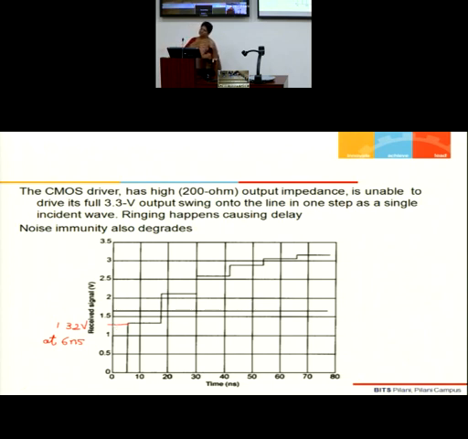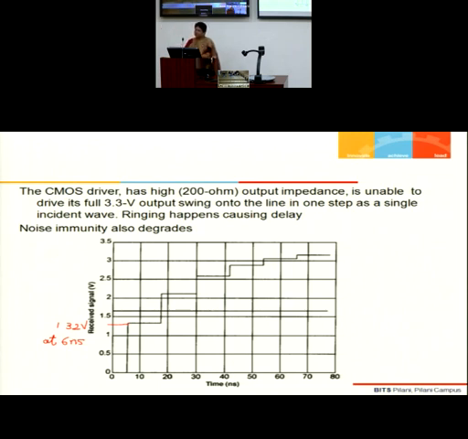It travels through the medium. I assume a proper termination at the destination. We will say there are three possible terminations: short circuit termination, open circuit termination, and matched termination. We'll see the effect of termination. But we assume that we have no problem at the destination. There is no destination at all. My transmission line is infinite. We are not taking destination effect into account.